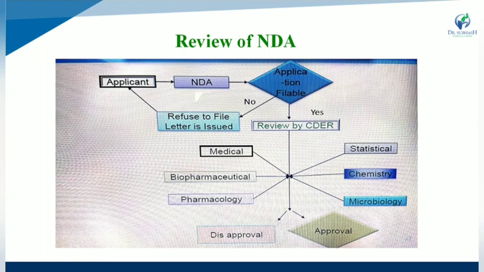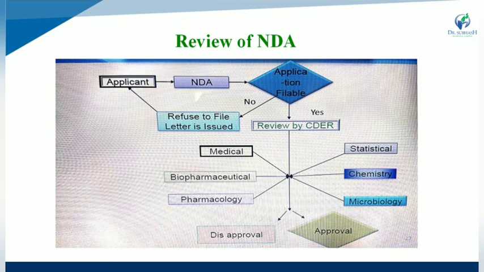So first, the applicant prepares a new drug application and the application is checked for whether it is fileable. If yes, it is reviewed by CDER, Center for Drug Evaluation and Research. If no, a refuse to file letter is issued. Various parameters are checked by CDER: medical parameter, biopharmaceutical parameter, pharmacology parameter, statistical parameter, chemistry parameter, as well as microbiological parameter.